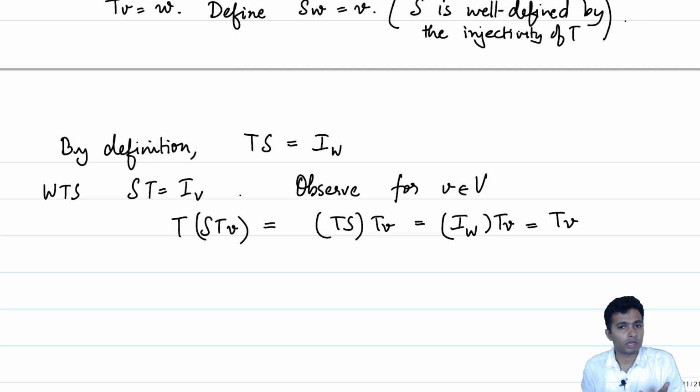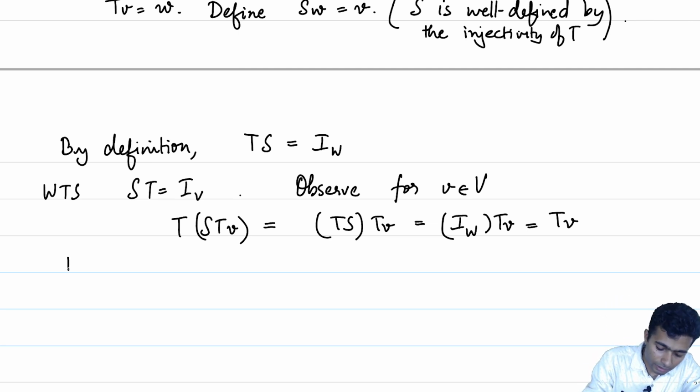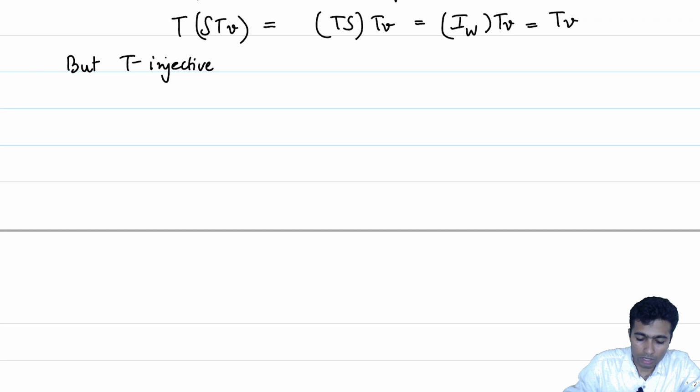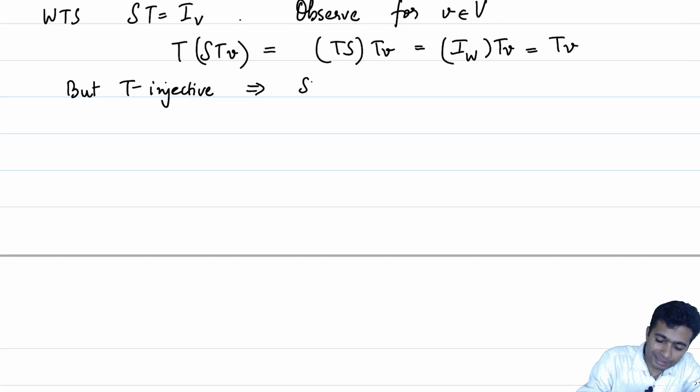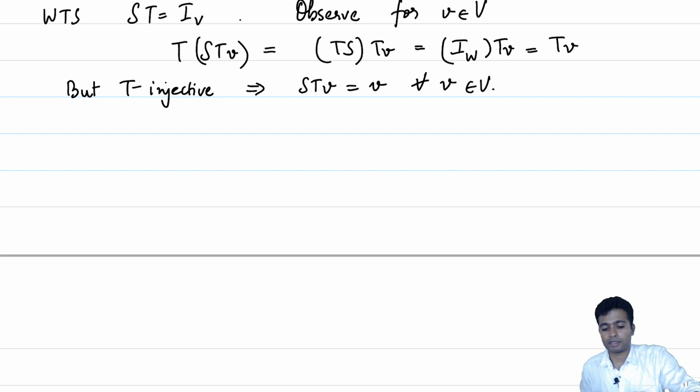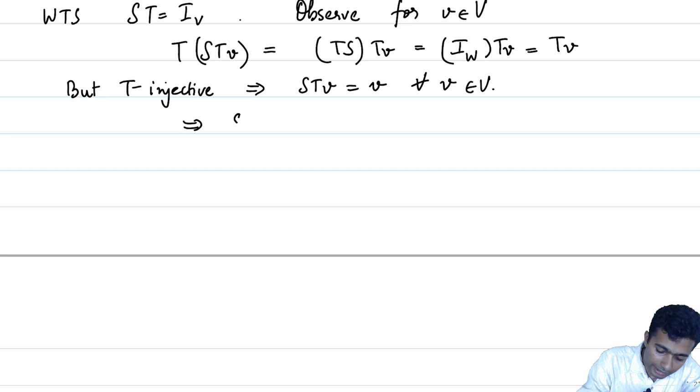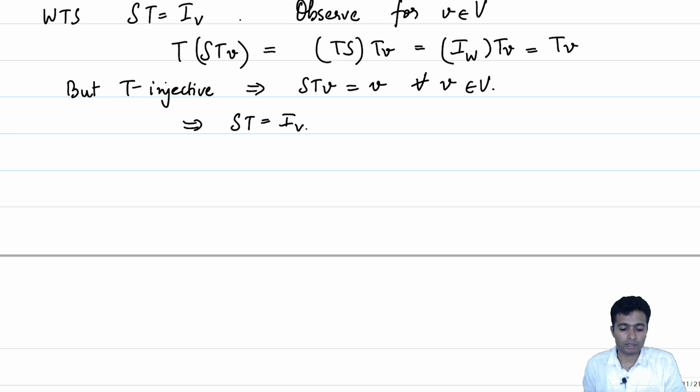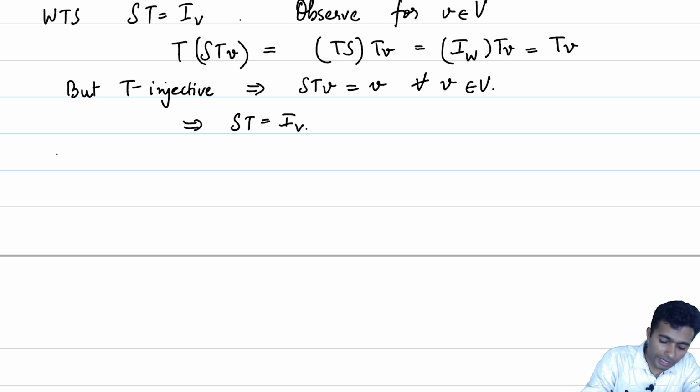But what do we know about our T? We know that T is injective, that is there in the very hypothesis of our proposition, and this implies that STV is equal to V for all V. Our choice of V was arbitrary after all, and that implies that ST is the identity of V, and therefore we are done in establishing that S is an inverse of T.